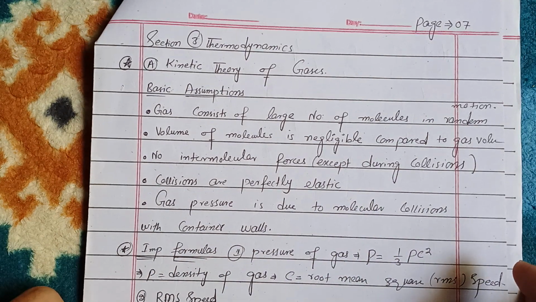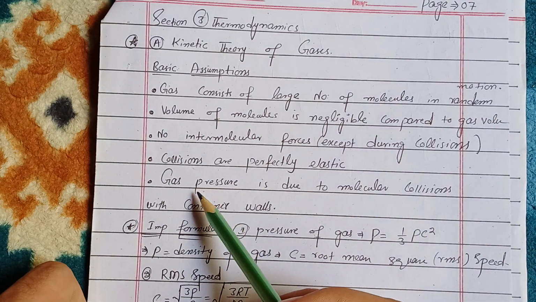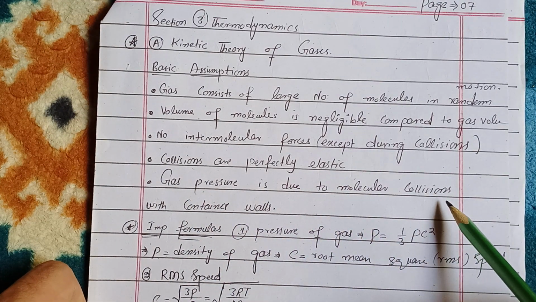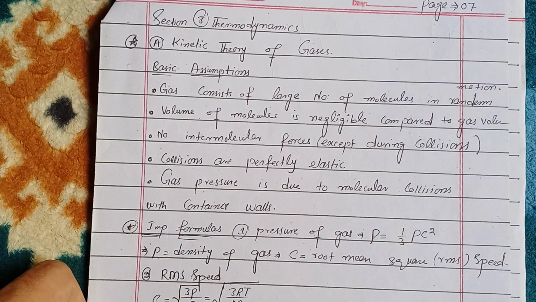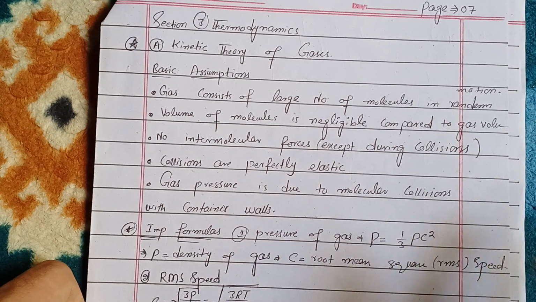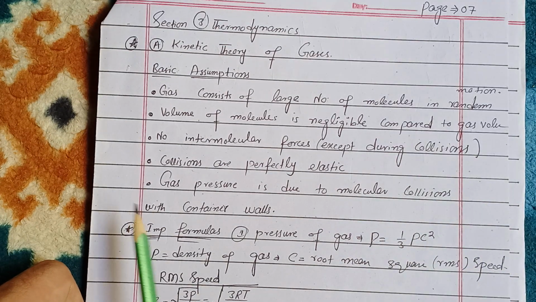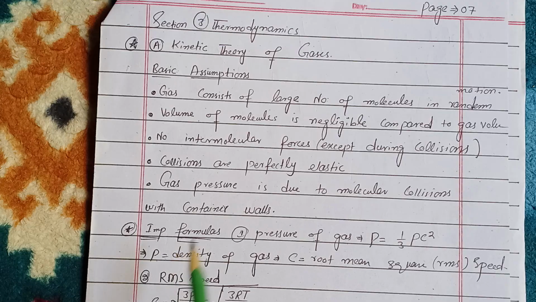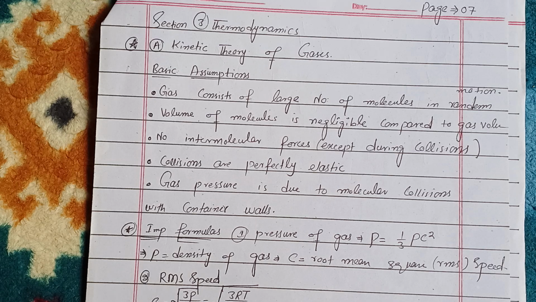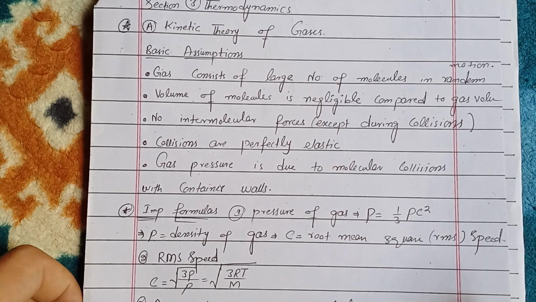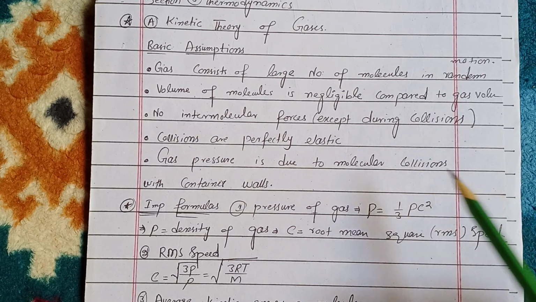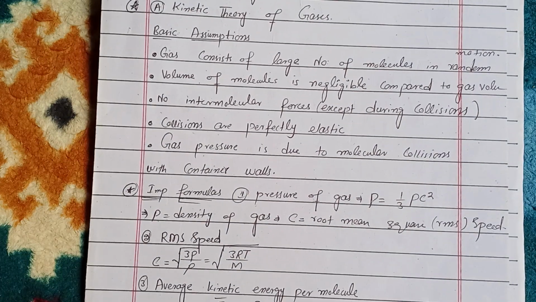Okay, and the fifth assumption says that gas pressure is due to molecular collision with the container wall. Here it means that there will be gas pressure only when the gas molecules collide with the container wall. So basically the pressure that is built inside the container comes from molecular collisions with the container wall. Okay, now we will study important formulas from this.